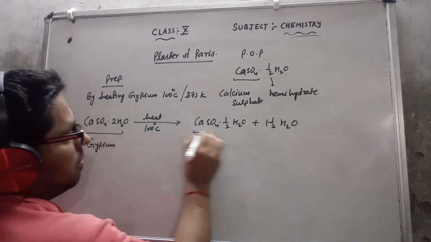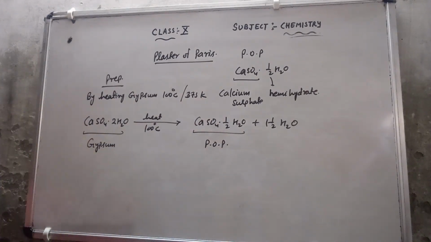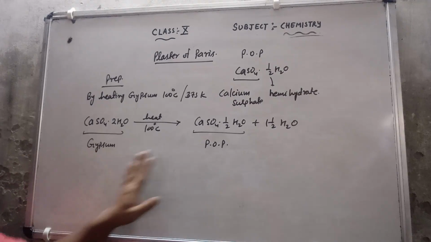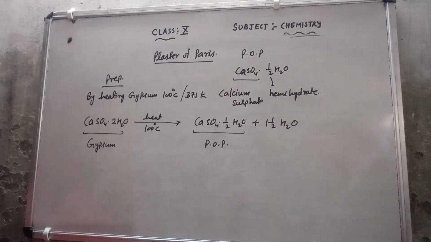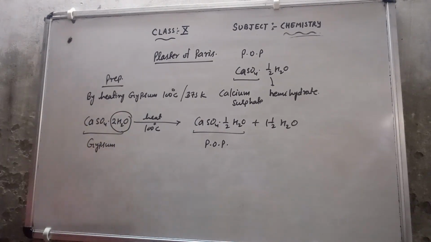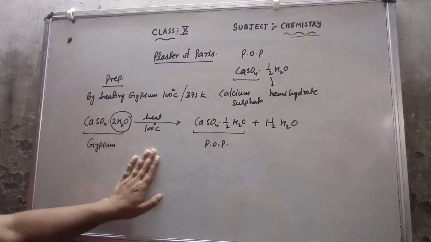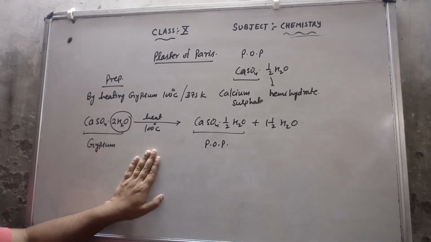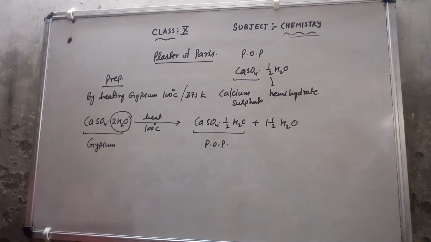This is the gypsum, and this is the POP. That means if I heat the gypsum at 100 degrees Celsius, then I will get the POP. But if the temperature is more than 100 degrees Celsius, then all the water molecules are eliminated from here, so we are not able to get the POP. So it's very important that the temperature should be 100 degrees Celsius and not more. If it is more than 100 degrees Celsius, then all the water molecules will be eliminated.